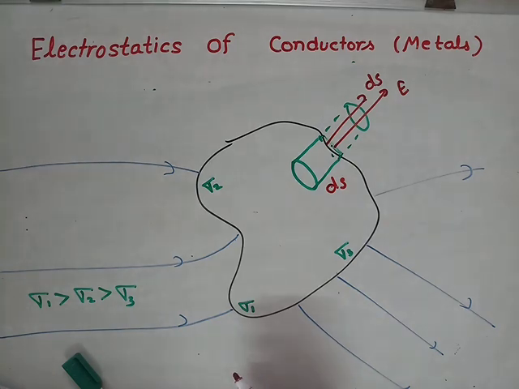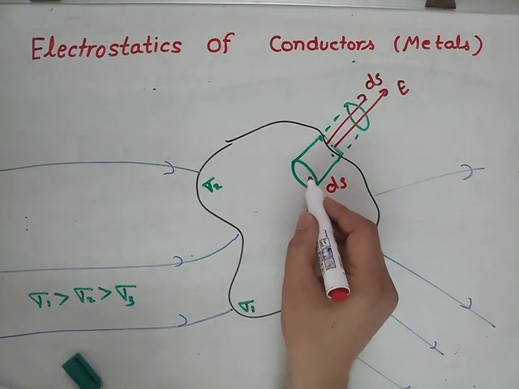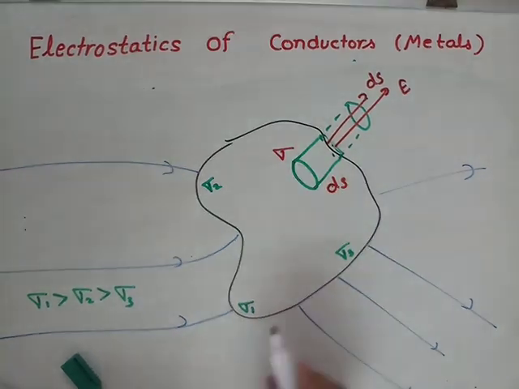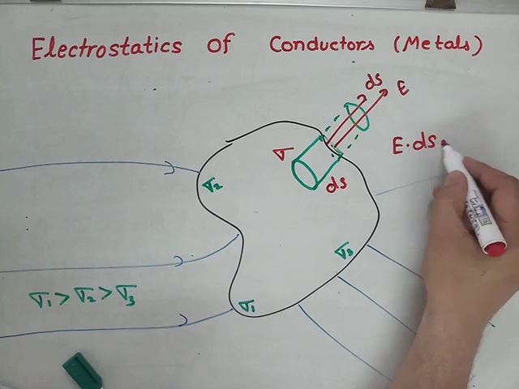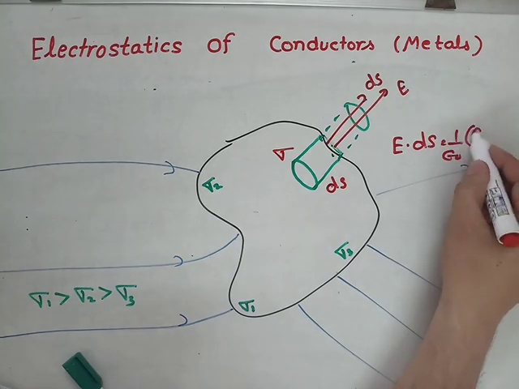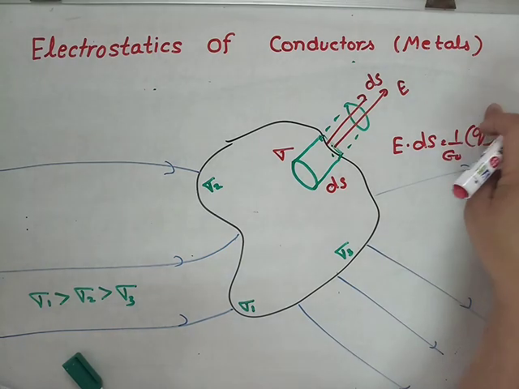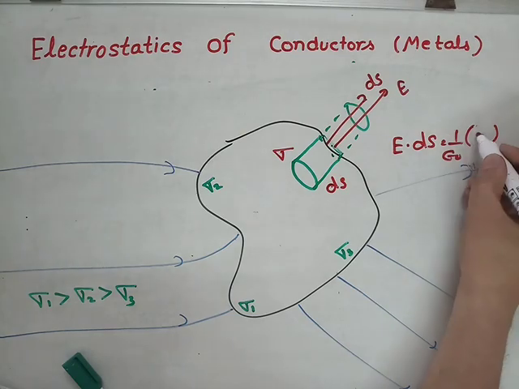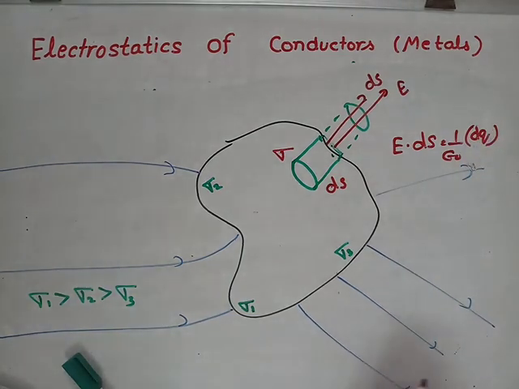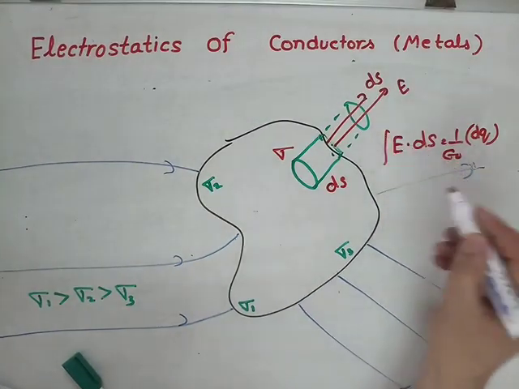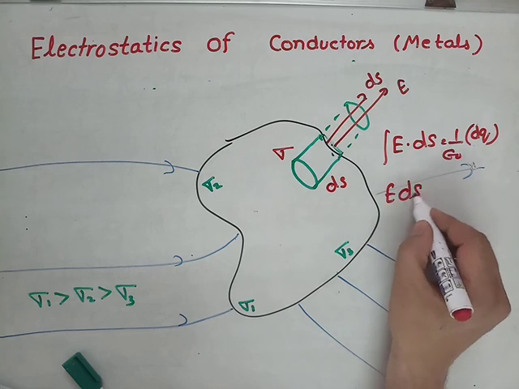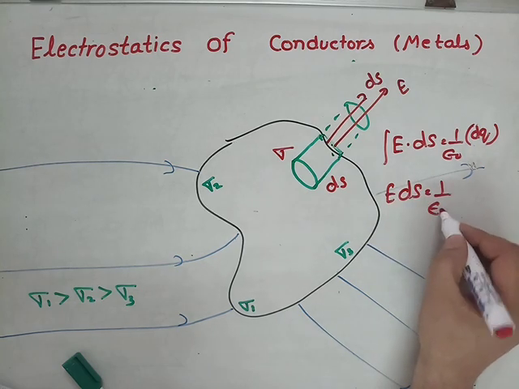Now we have a formula. Suppose sigma is the surface charge density at this point. We have E dot ds equals 1 upon epsilon naught times total charge enclosed. Let the total charge enclosed be dq. E and ds are in the same line, therefore we can simply write E ds equals 1 upon epsilon naught dq.